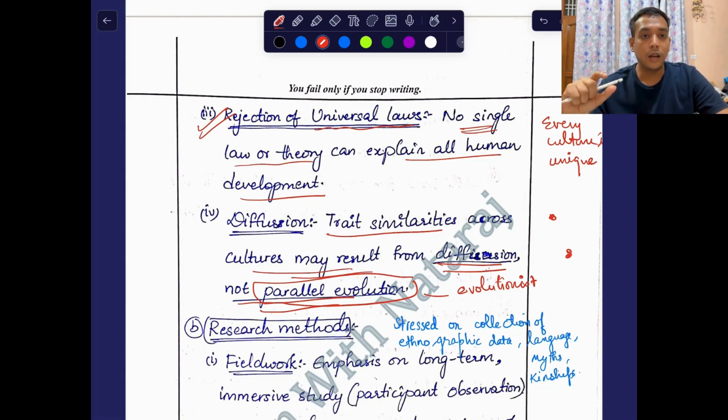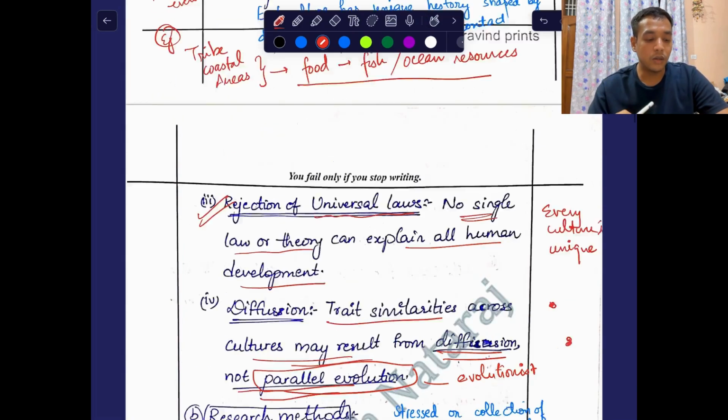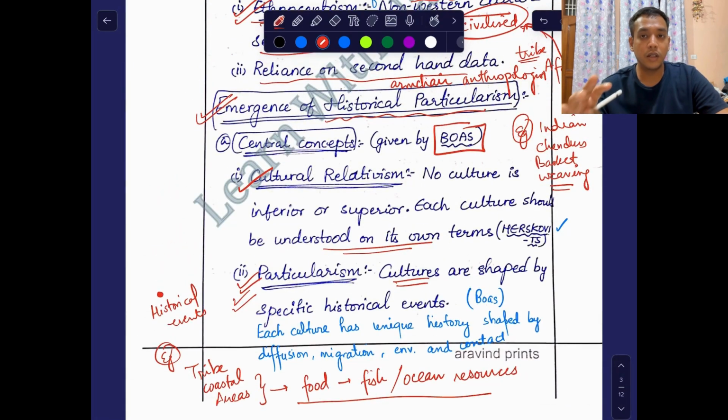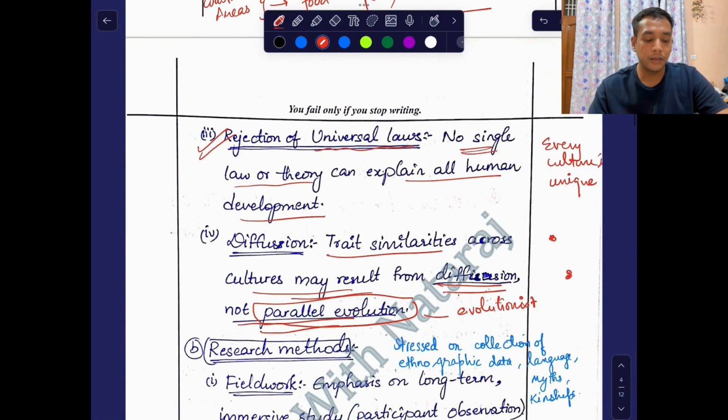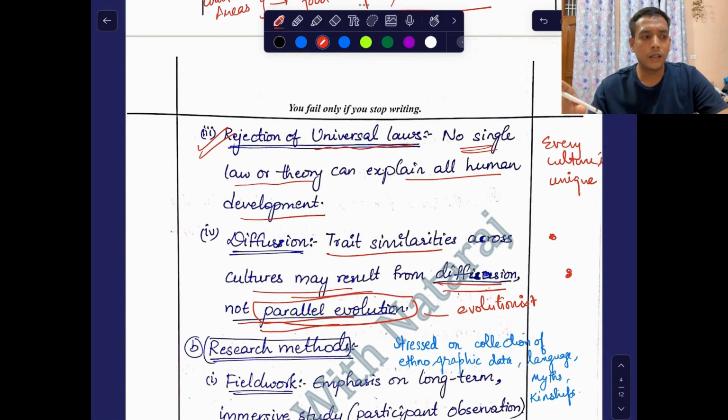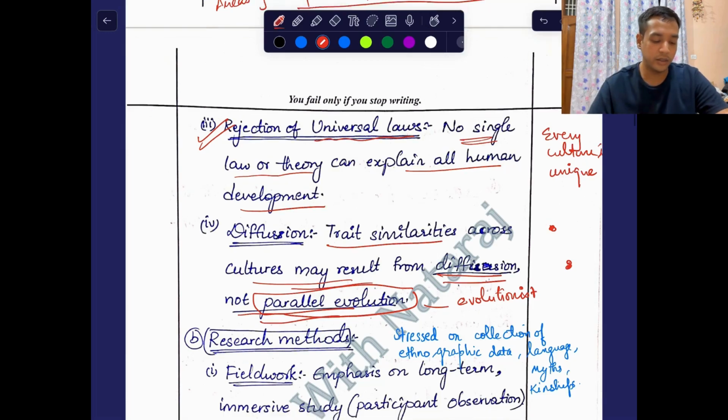But historical particularists say that this may have been due to diffusionism. For example, let's say some dress is worn by two different tribes and they both look similar. Historical particularism says that this may have been due to the diffusion of one culture to another, right?